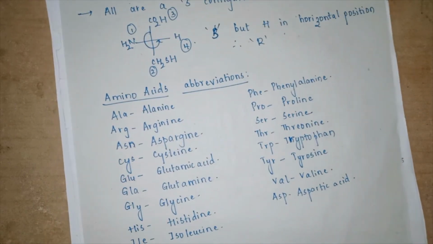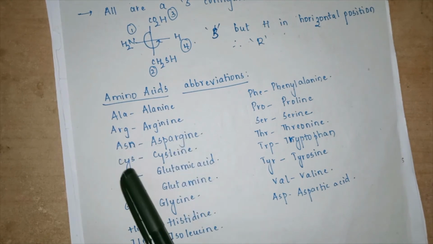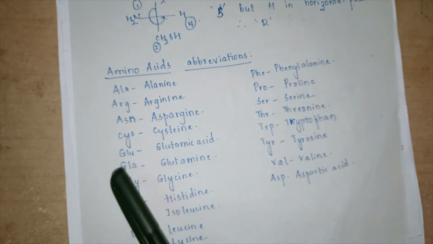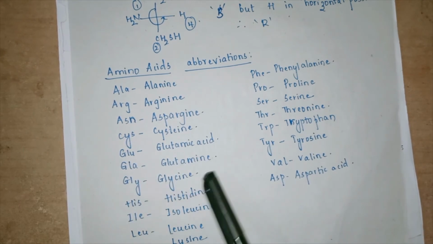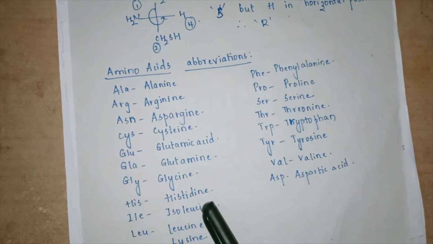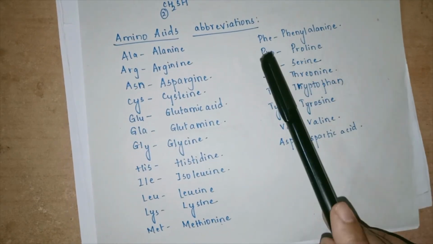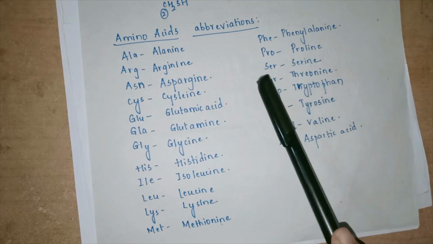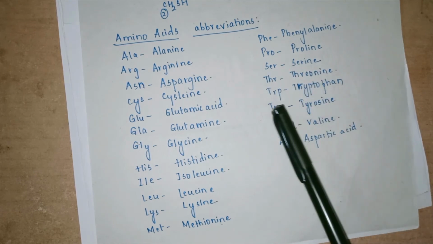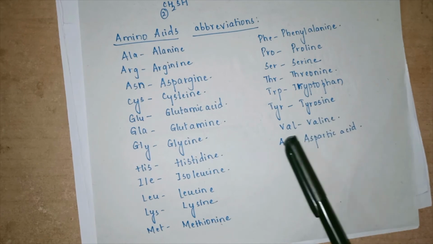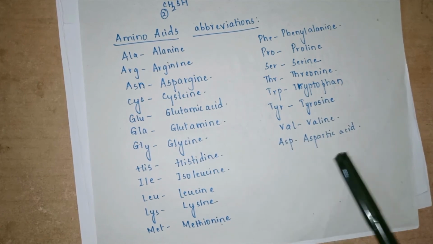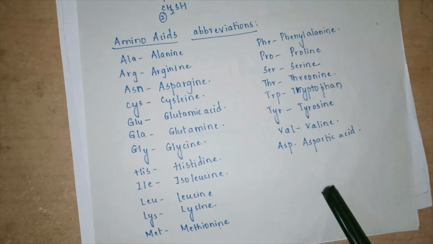So let us understand the abbreviations of these amino acids. ALA for alanine, ARG for arginine, ASN for asparagine, CYS for cysteine, GLU for glutamic acid, GLN for glutamine, GLY for glycine, HIS for histidine, ILE for isoleucine, LEU for leucine, LYS for lysine, MET for methionine, PHE for phenylalanine, PRO for proline, SER for serine, THR for threonine, TRP for tryptophan, TYR for tyrosine, VAL for valine, ASP for aspartic acid. These are the common abbreviations that we are going to use for the amino acids.